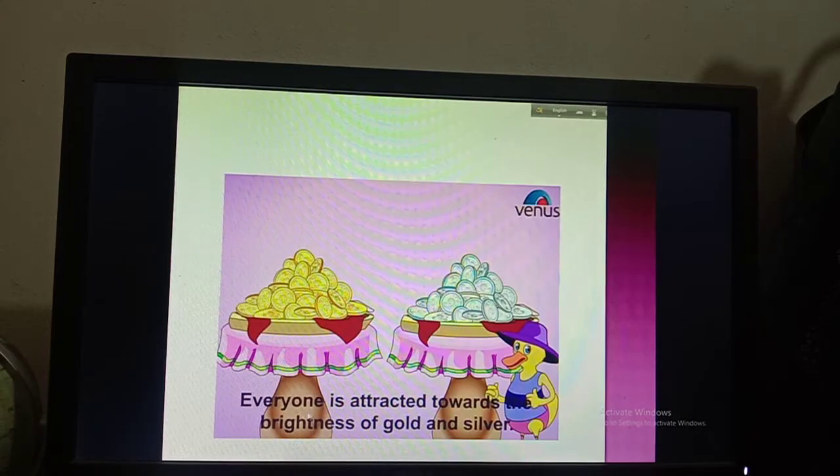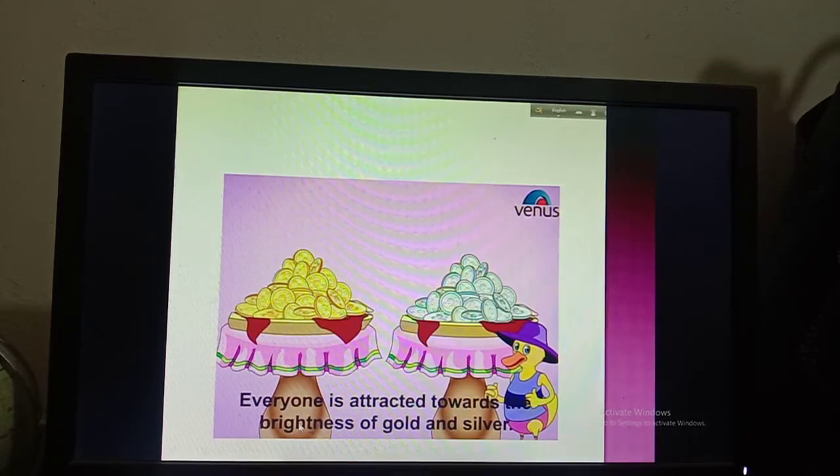Then everyone is attracted towards brightness of gold and silver. So brightness, can you touch the brightness? No, you have to feel it. Here is gold and here is silver.